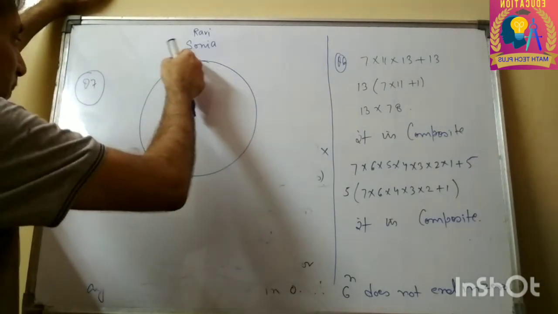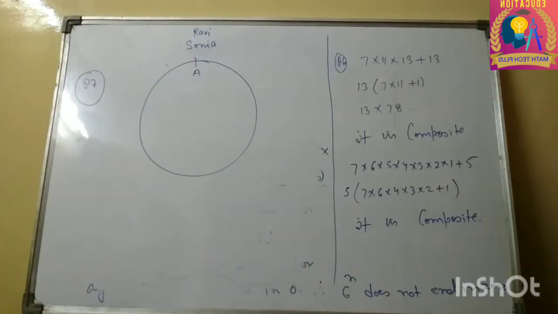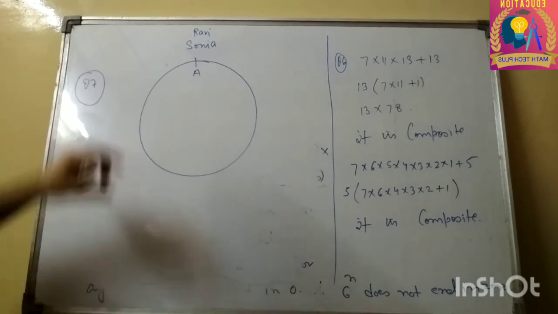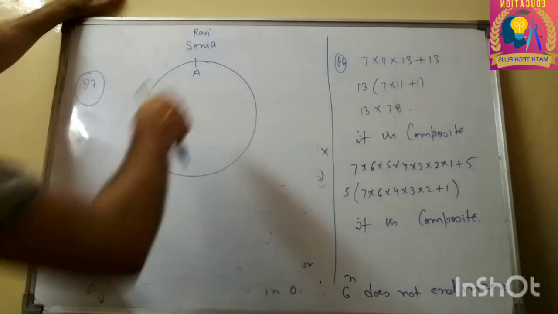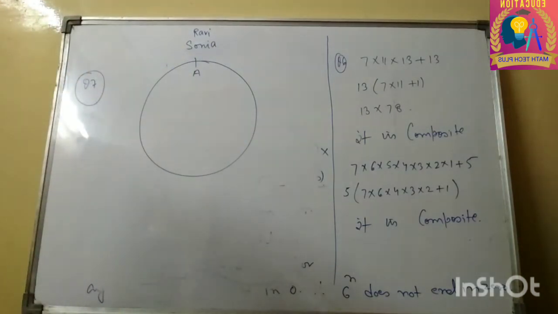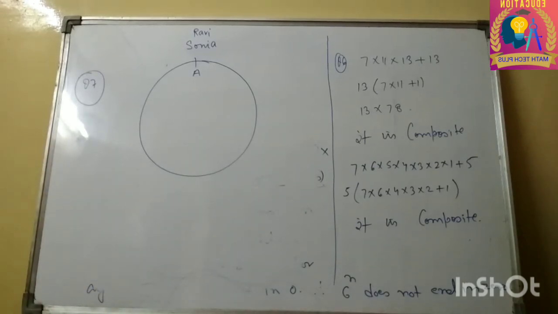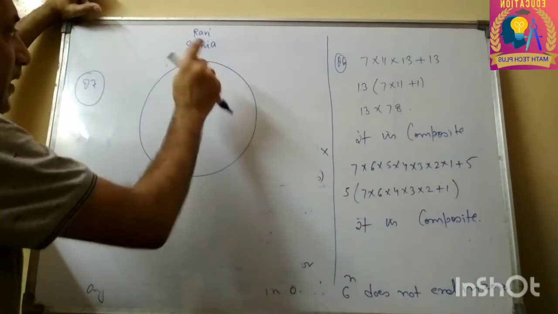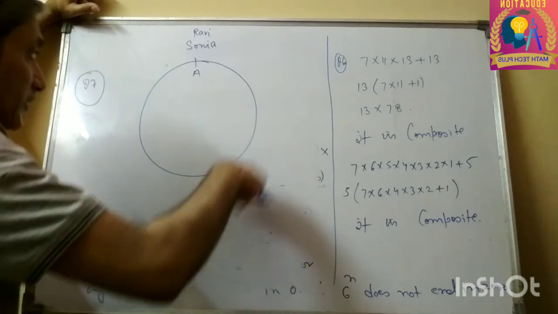One takes 18 minutes to complete one round, another takes 12 minutes to complete one round. If they started at the same time, let's say 10 a.m., since one is moving faster than the other, it's obvious that if Sonia takes 18 minutes to complete one round, at 10:18 Sonia will be here, whereas Ravi completes in 12 minutes, so he will be ahead of Sonia.